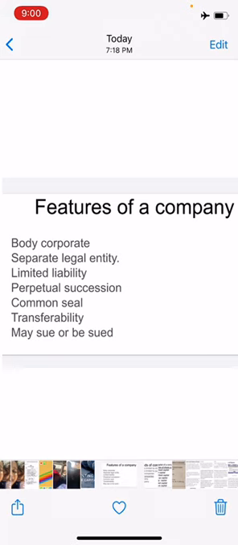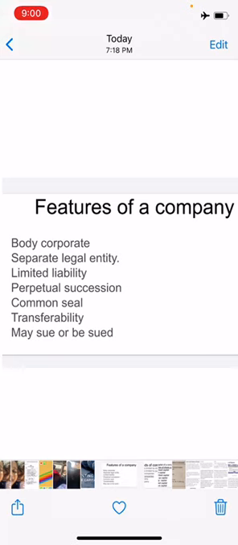So the company, as it is an artificial person, cannot sign. So every company has to have its own seal, which acts as the official signature of the company. Any document which does not carry the common seal of the company is not binding on the company.